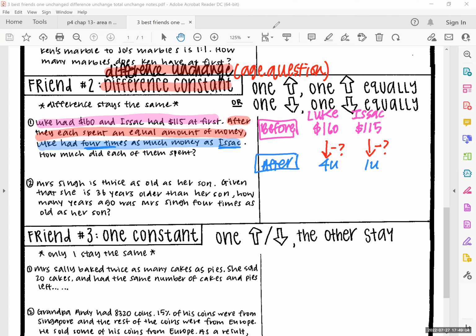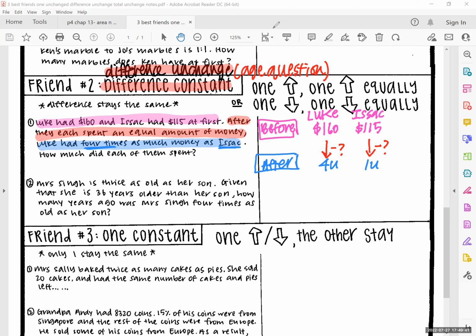What kind of question is this? Both drop, not one go up, one go down. So this is a difference unchanged. So difference unchanged means we need to have a column called... This is not a total unchanged question. So why are you having a total column? What kind of question type is this? So what kind of column must I have? This one is a difference unchanged question. So I already identify it as a difference unchanged question.